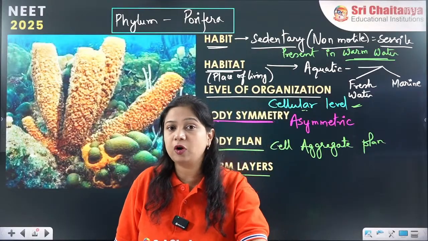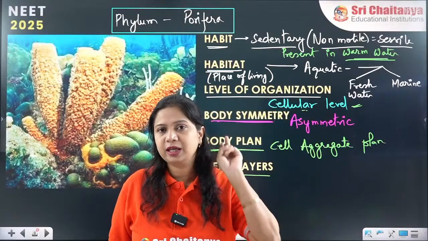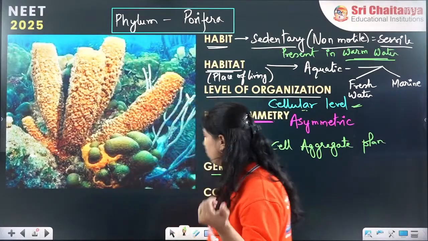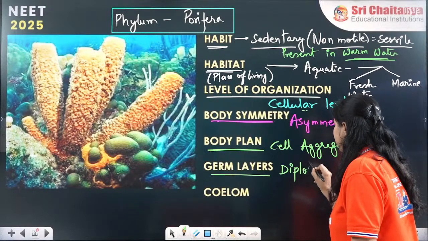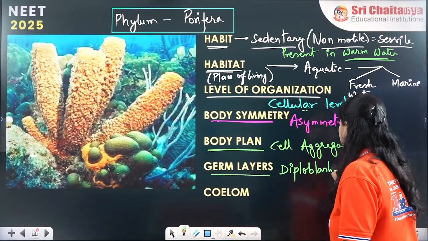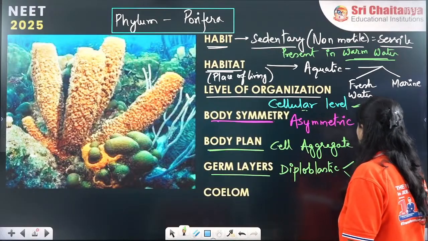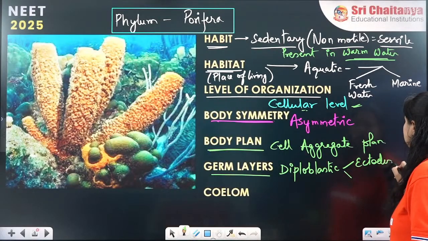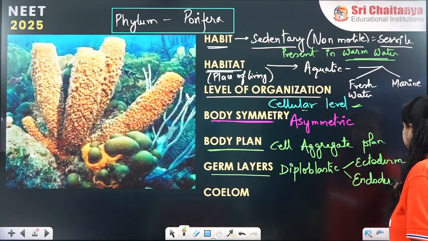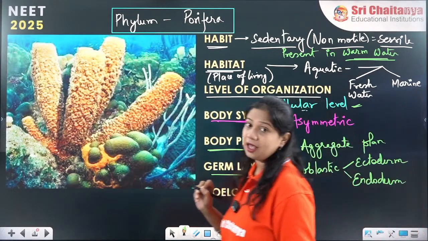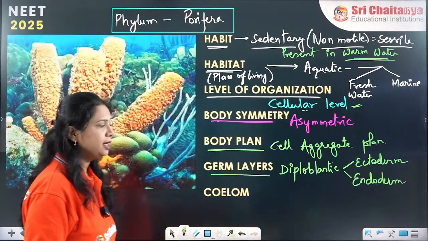They are very primitive organisms in which we see only 2 germ layers. What are these 2 germ layers? One is ectoderm and another is endoderm. Since they have only 2 germ layers, they are called diploblastic organisms.